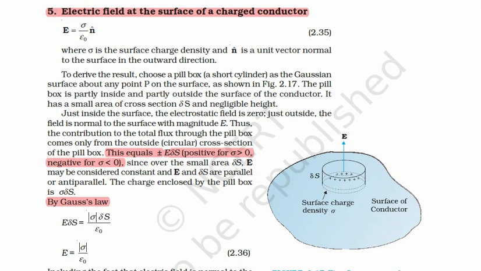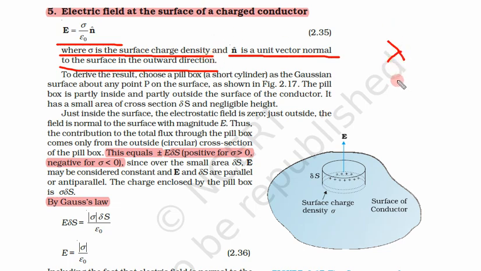Fifth thing, the electric field at the surface of a charged conductor is E is equal to sigma upon epsilon naught into n hat. n hat is a unit vector normal to the surface in the outward direction. We always take the normal in the outward direction, and sigma is the surface charge density. We discussed three charge densities: lambda, linear; sigma, surface; rho, volume.